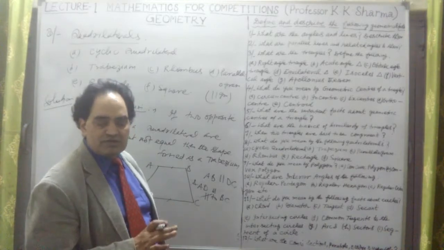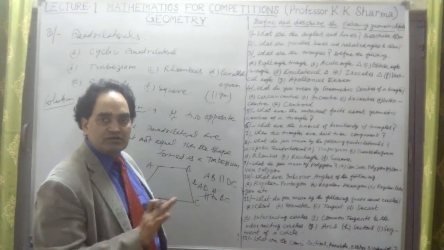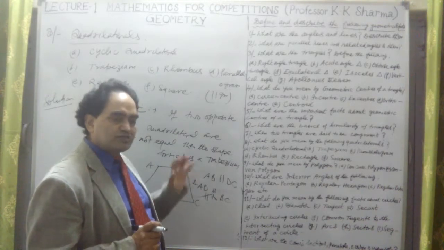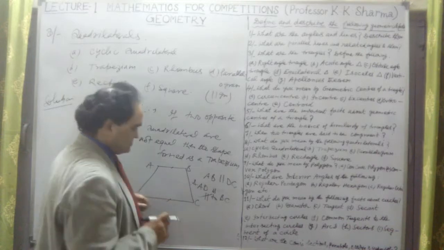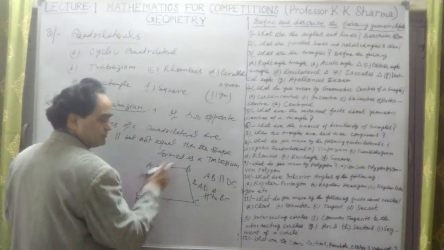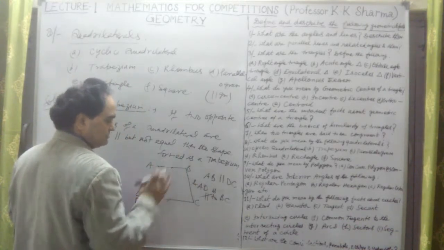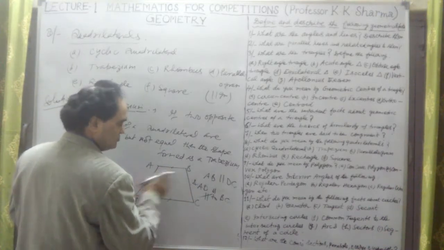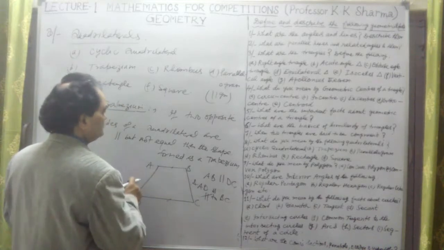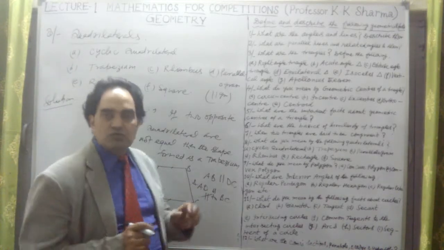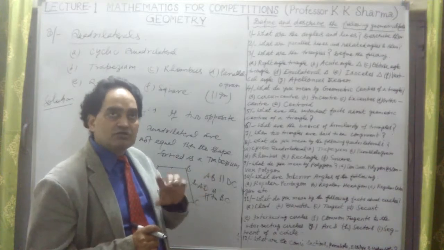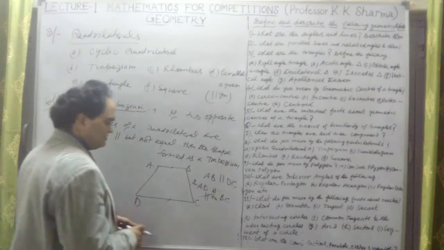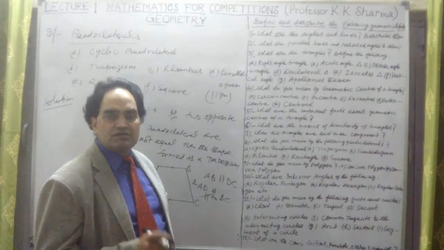So a trapezium has one pair of opposite sides parallel, but they are not equal. If we make them equal, the other two sides will also be parallel, and then it will form a parallelogram or something else. So in a trapezium, one pair of opposite sides is parallel but not equal. Now what is the area of this? We will calculate that later, but that is one of the points here.